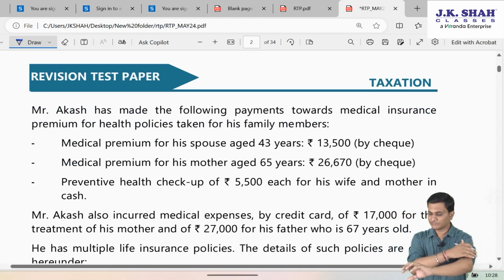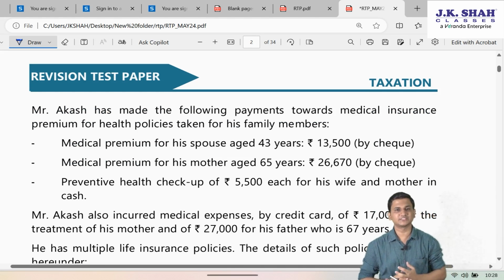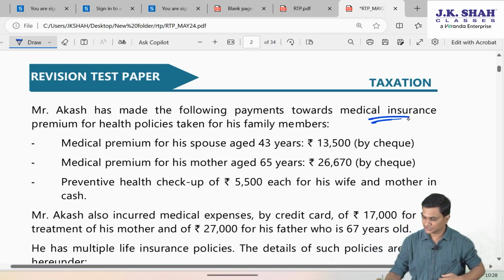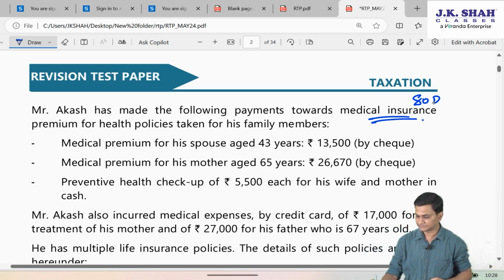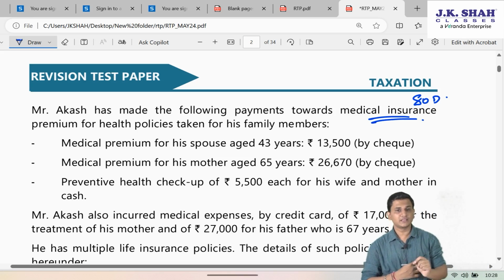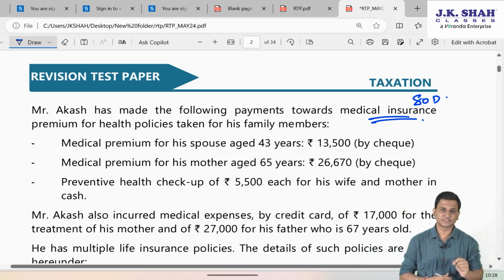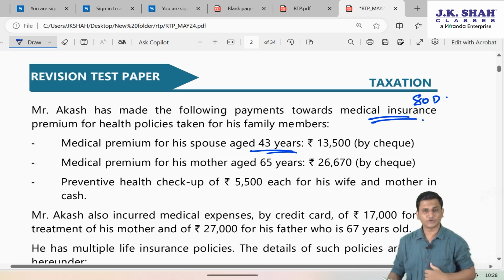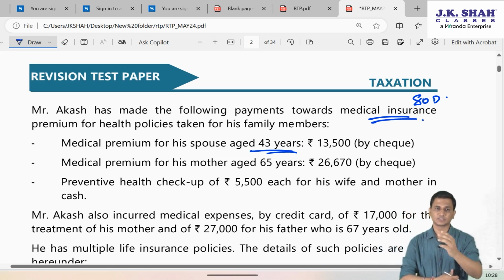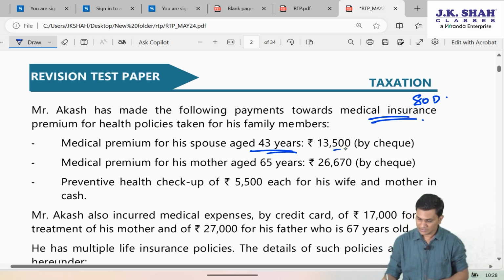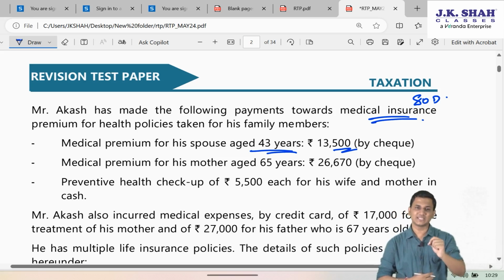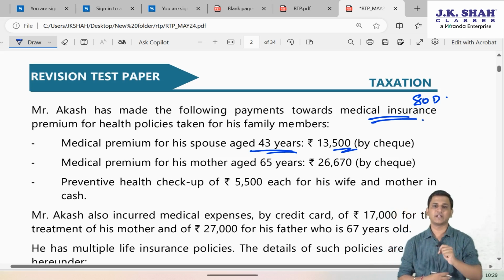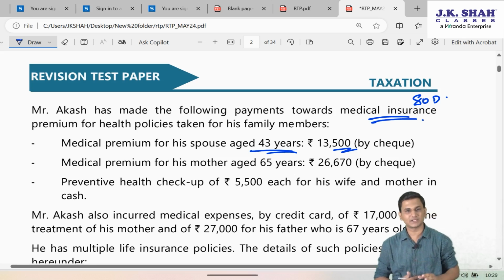Mr. Akash has made the following payments towards the medical insurance premium. So, health insurance premium covered under 80D. For health policies taken for his family members, medical premium for his spouse, aged 43 years, so spouse is covered under self and family, 13,500 by cheque. If you recollect, 80D says payments should be done other than cash. However, preventive health checkup paid in cash is tolerated, that is accepted.